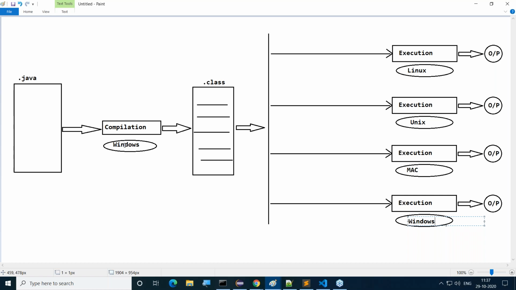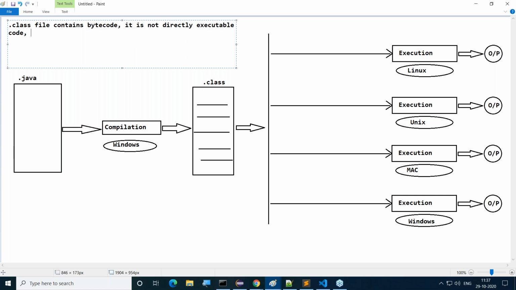If you observe this point, the .class file contains bytecode. It is not directly executable code.